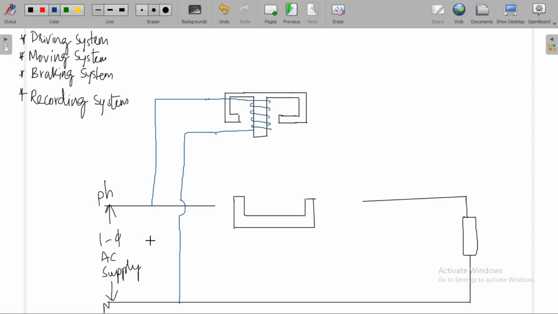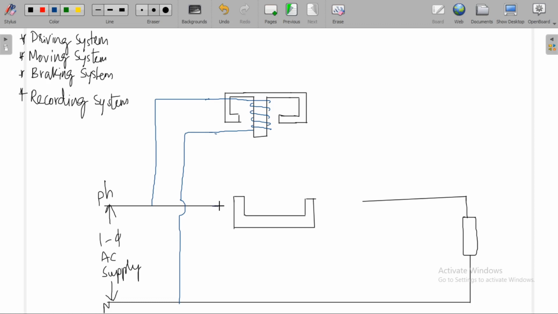It carries current which is proportional to the applied voltage. This is the shunt electromagnet.